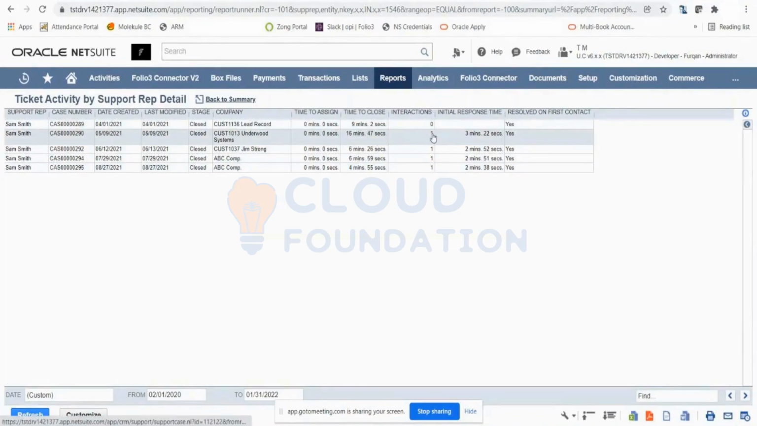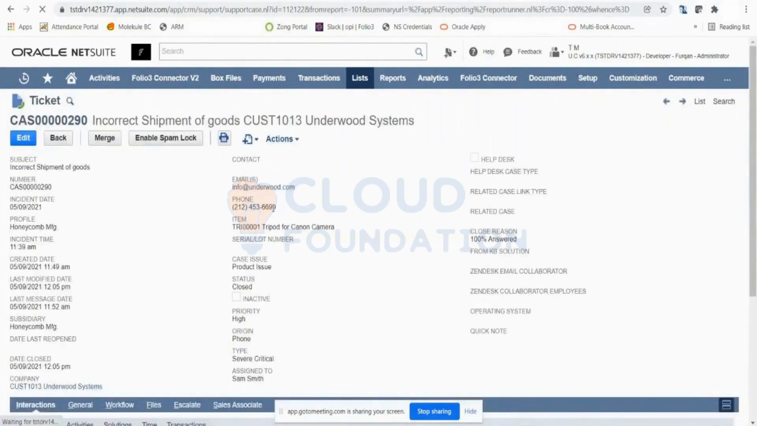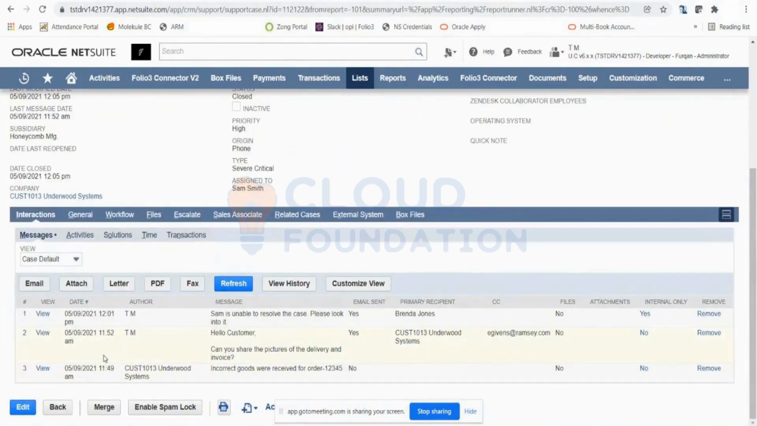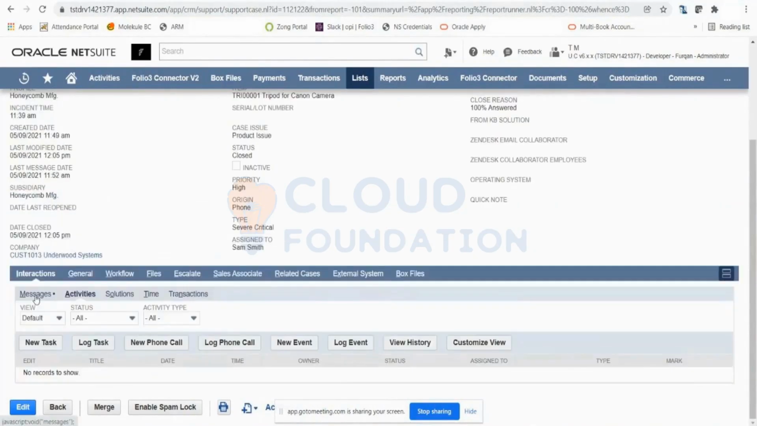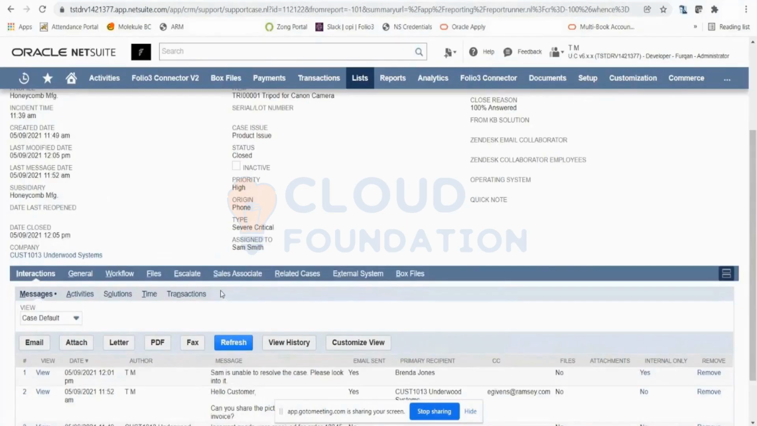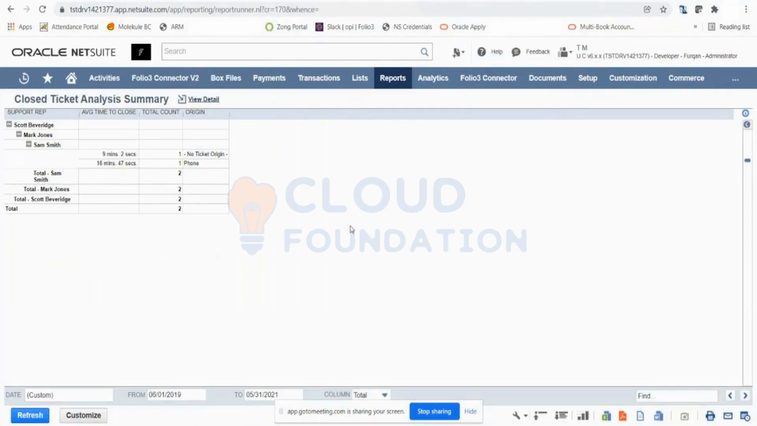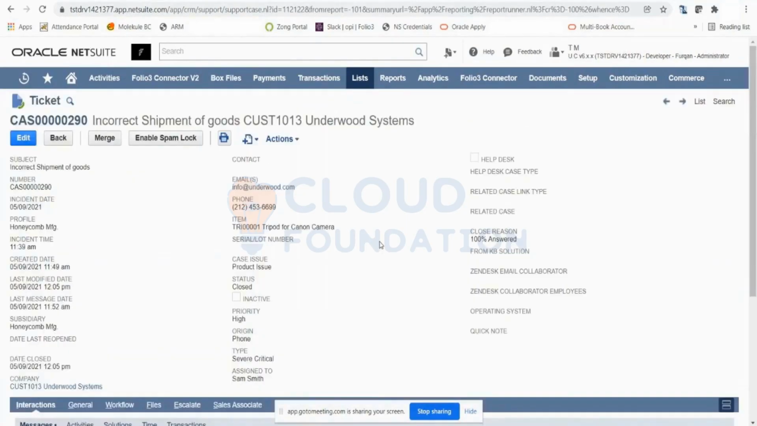If I click on interaction, it will actually take me to the ticket record where I can see the interactions that Sam Smith had actually made with the customer. This is showing you all the activities that the support rep was actually doing to close a case. Again, a very good report to analyze the overall performance of your support reps and your support function, and making sure that they are working efficiently and effectively to close the cases.